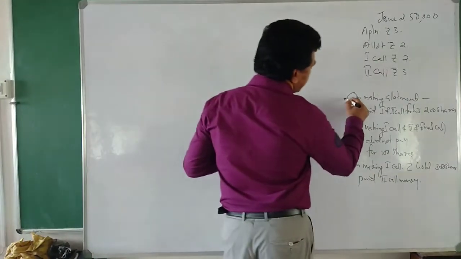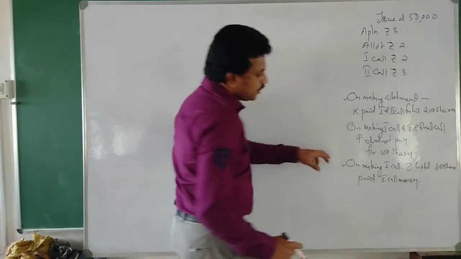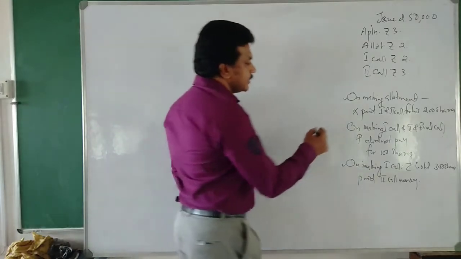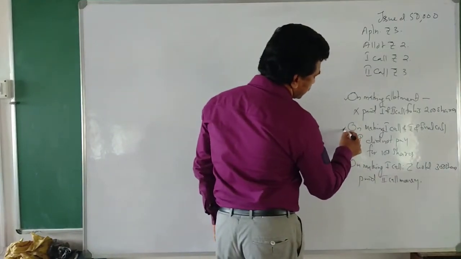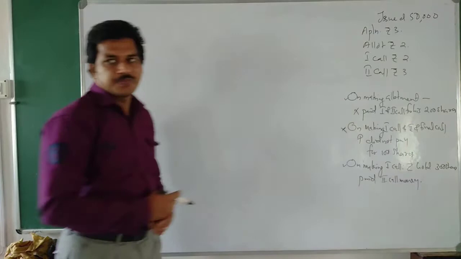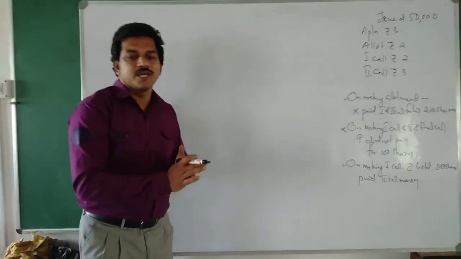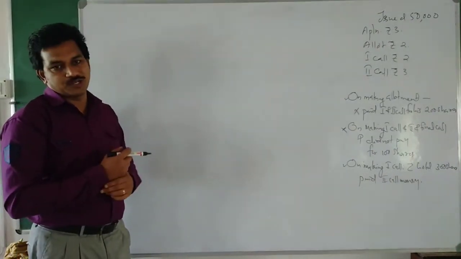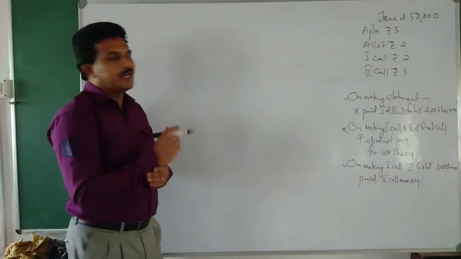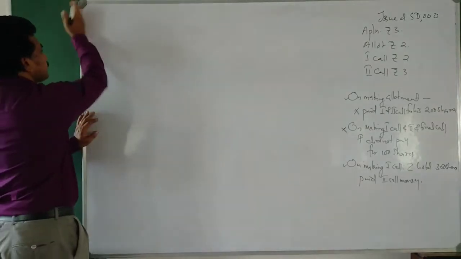So these are the two calls in advance. Now we are going to see how we can enter this transaction. Let us see the first one.